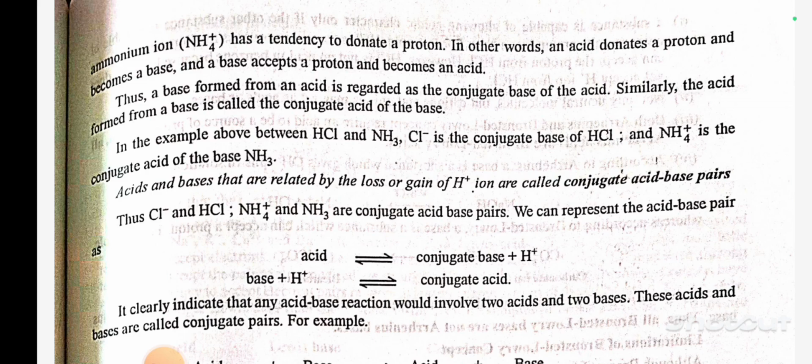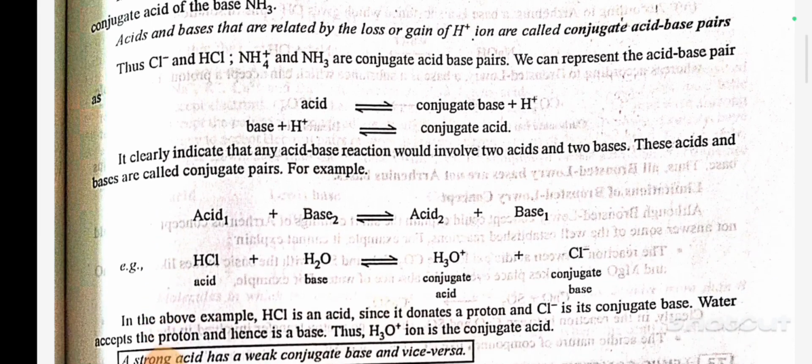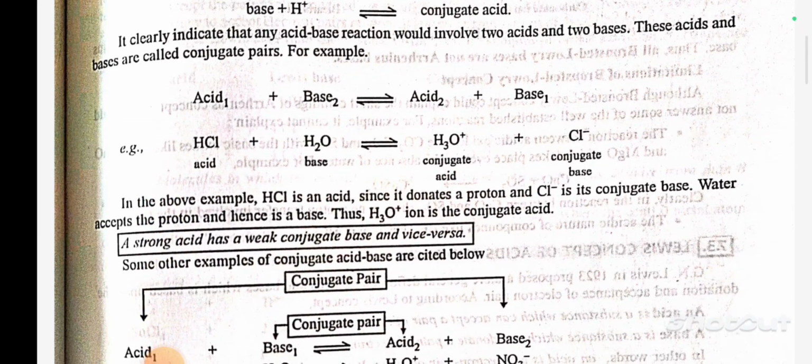The Cl- and HCl, and NH4+ and NH3 are conjugate acid-base pairs. We can represent the acid-base pair as: acid gives conjugate base plus H+; base plus H+ gives conjugate acid. It clearly indicates that any acid-base reaction would involve two acids and two bases. These acid and base are called conjugate pairs. For example, acid 1 plus base 2 gives acid 2 plus base 1.